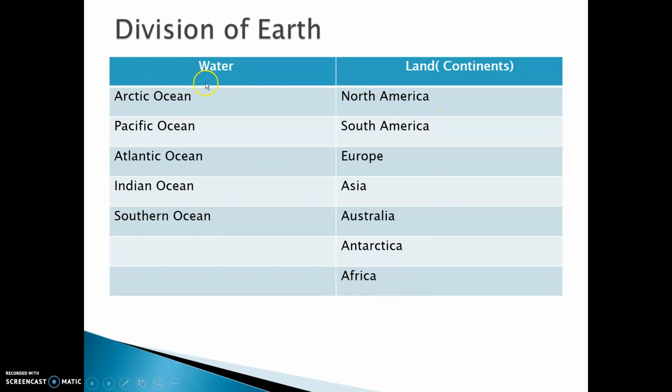Among the water bodies, Pacific is the largest ocean on the earth. Coming towards the continents, India lies on which continent? The Asian continent. All of us in India stay in the Asian continent, and Asia is also the largest of all the 7 continents. The largest continent on the earth is Asia.